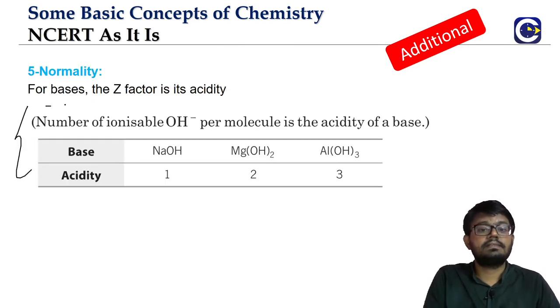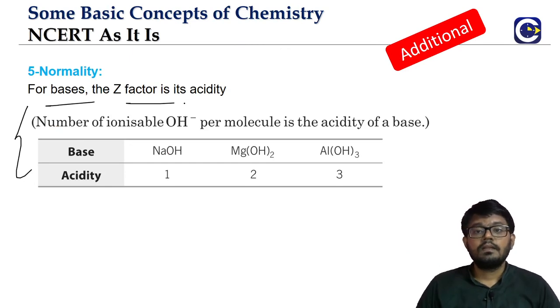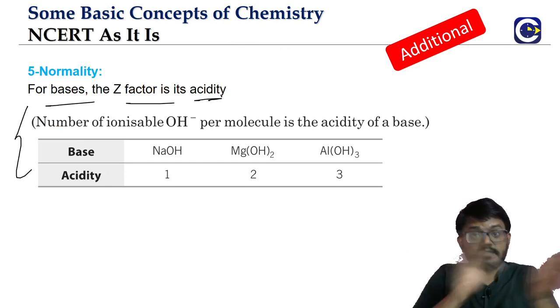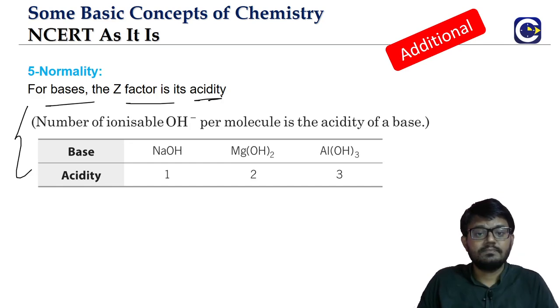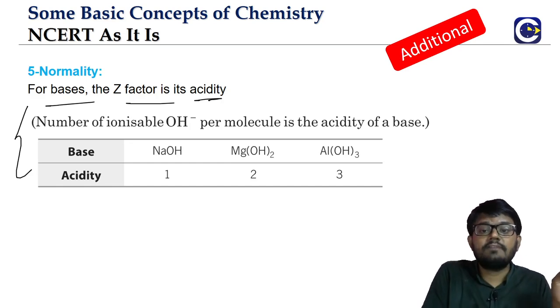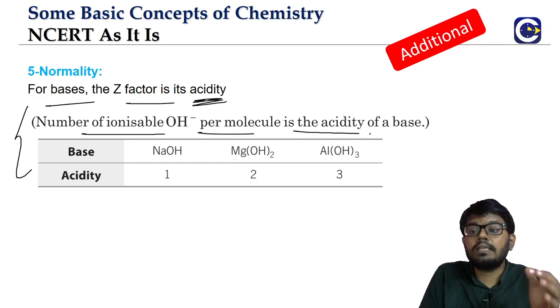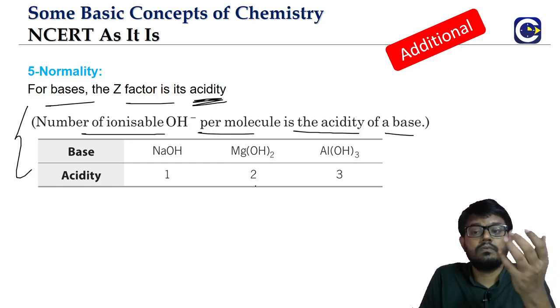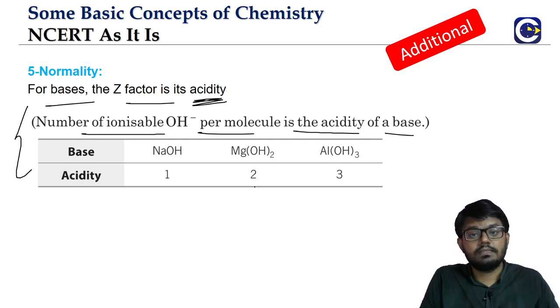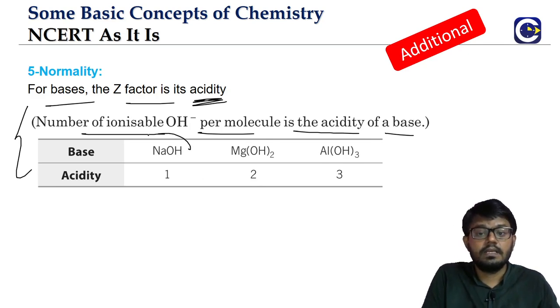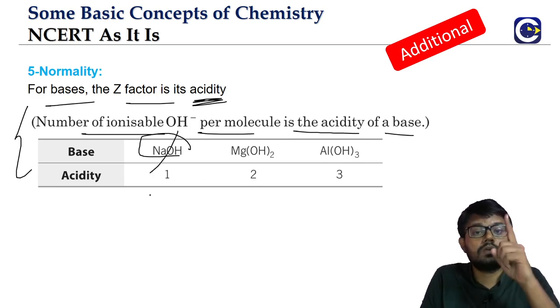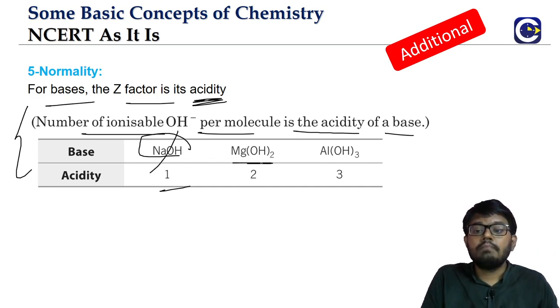Let's come to the bases. For the bases, it will be almost similar to the acids. For the bases, the Z factor will be equal to the acidity. What is acidity? The number of ionizable OH minus ions present in one molecule of the base. Look at this. NaOH will give us 1 OH minus. Magnesium hydroxide, we have seen this, will give us 2 OH minus. Then aluminum hydroxide.